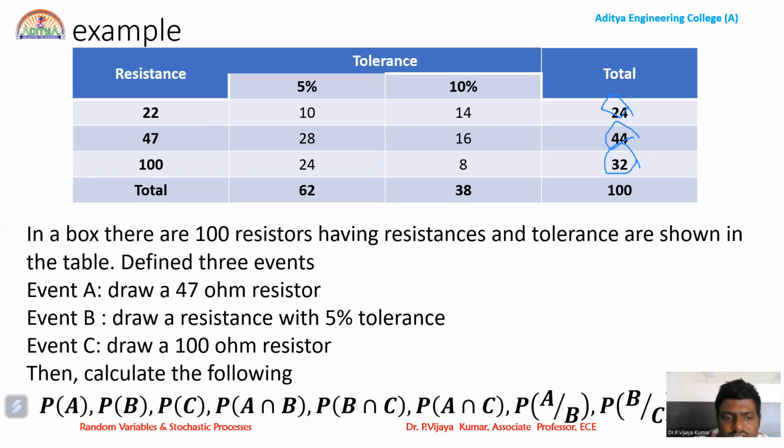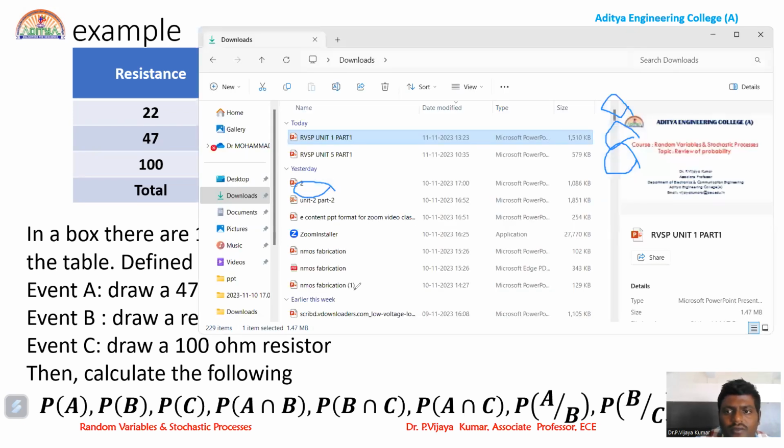Similarly, event B is drawing a resistor with 5% tolerance. I need to pick a resistor with 5% tolerance from the 100 resistors. So the probability of event B is 62 C1 by 100 C1. Next, similarly, the event C probability: drawing a 100 ohm resistor.